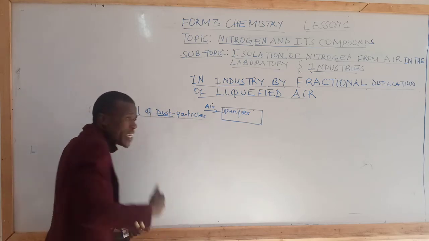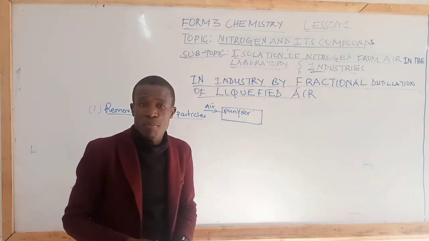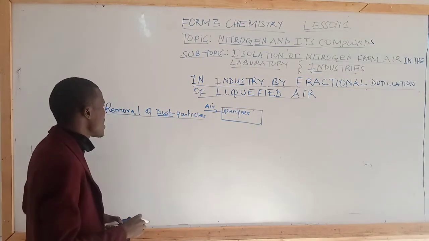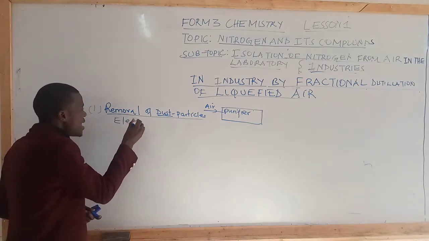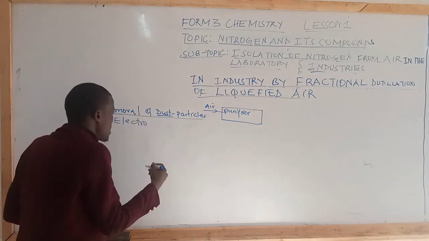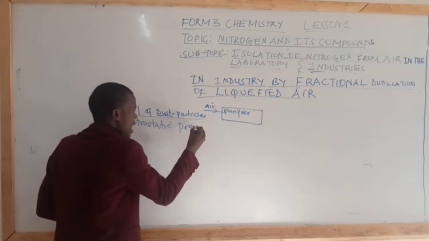Now, which common purifier is employed to remove the dust particles? The common purifier is known as the electrostatic precipitator.